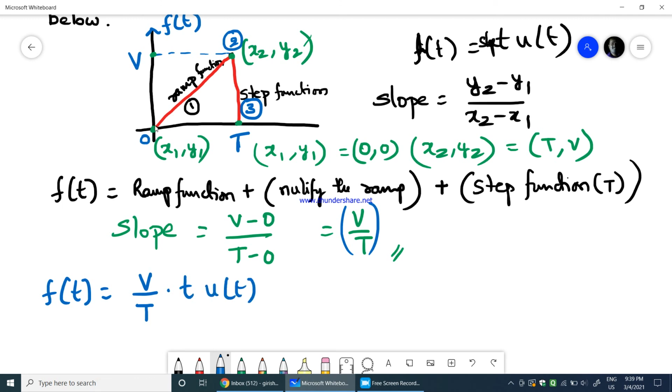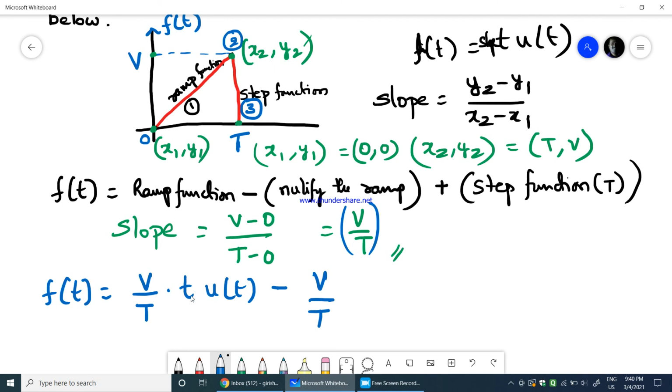Because this is t into u of t, there is no time delay, therefore you will say t into u of t, added with, okay, it is nullifying. Therefore nullifying will always go with subtraction, not addition. So this goes with subtraction, sorry. Nullifying the ramp means the ramp is getting converted into a step. Therefore it is minus the slope v by t multiplied by,